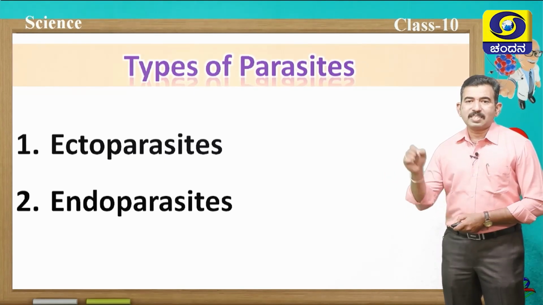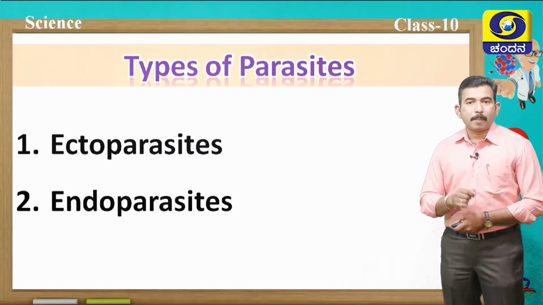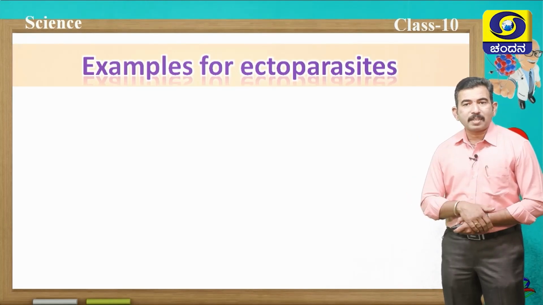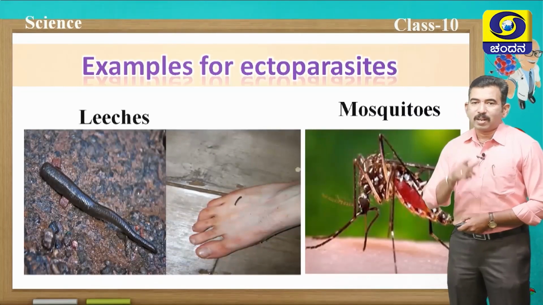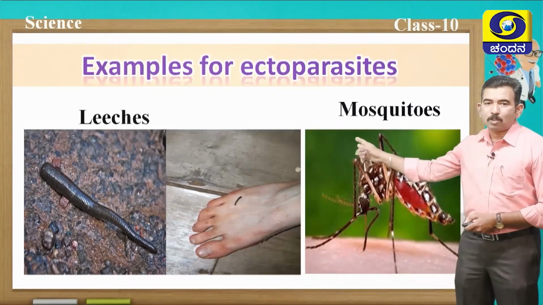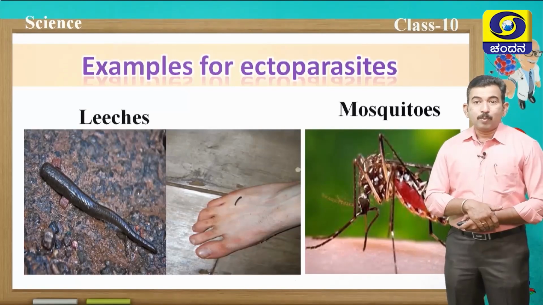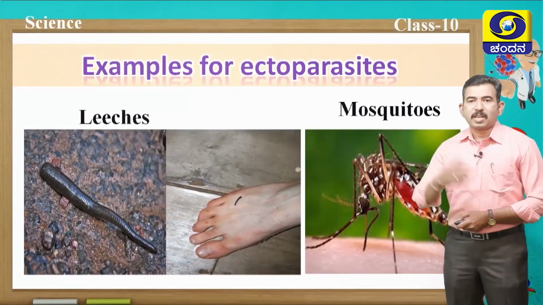Now let us discuss the examples of ectoparasites. Can you give me an example for ectoparasites? Can you guess what are the examples for ectoparasites? Yes, students, you are right. Leeches and mosquitoes are very good examples for ectoparasites, which derive energy from outside the body.